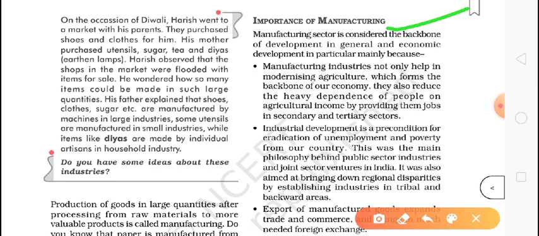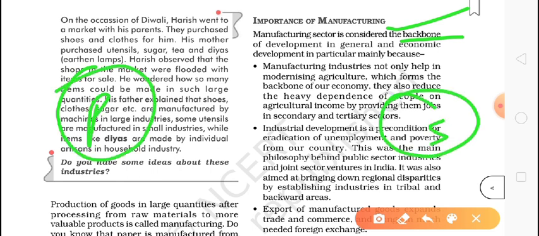So that is why we can say it is the backbone of development. But just imagine, if we always talk only about the primary sector and service sector, even the tertiary sector.